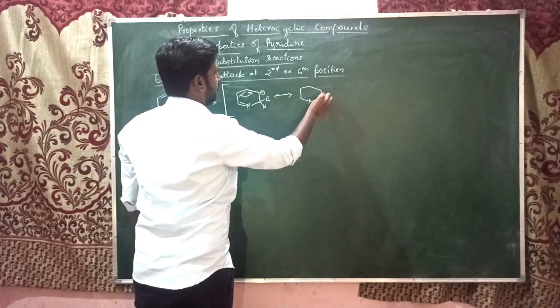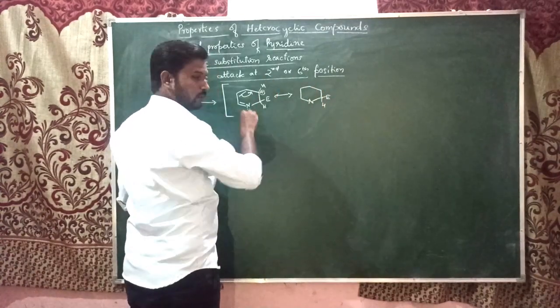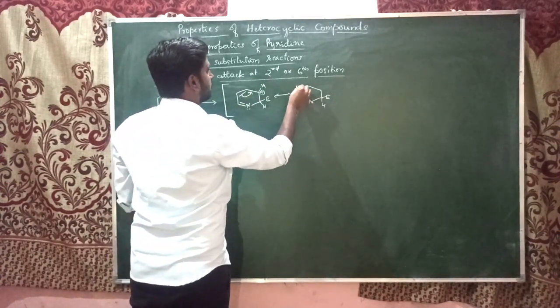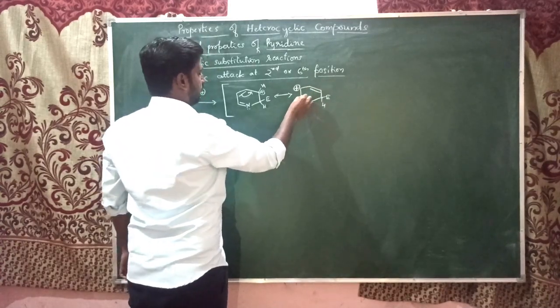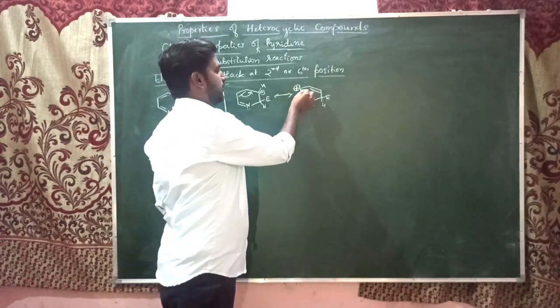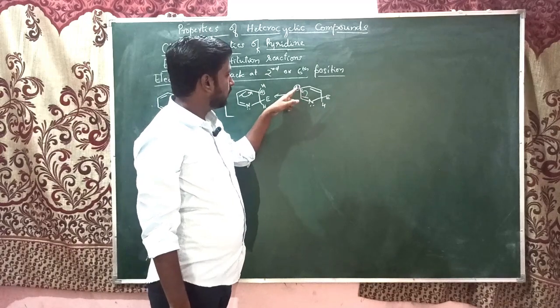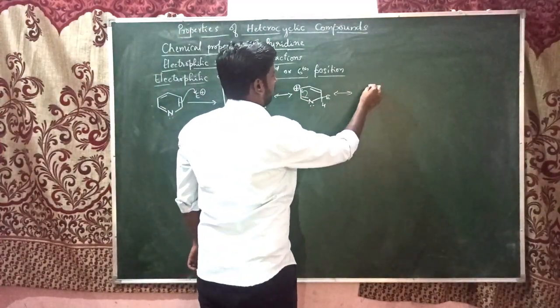The electrophile, hydrogen. Here also there is one hydrogen. Each carbon has one hydrogen. So here the positive charge is shifted. It became a double bond. Here also a double bond. So now this double bond will shift here, so there is a formation of a double bond, and the positive charge will shift to the nitrogen atom. See, this is happening.